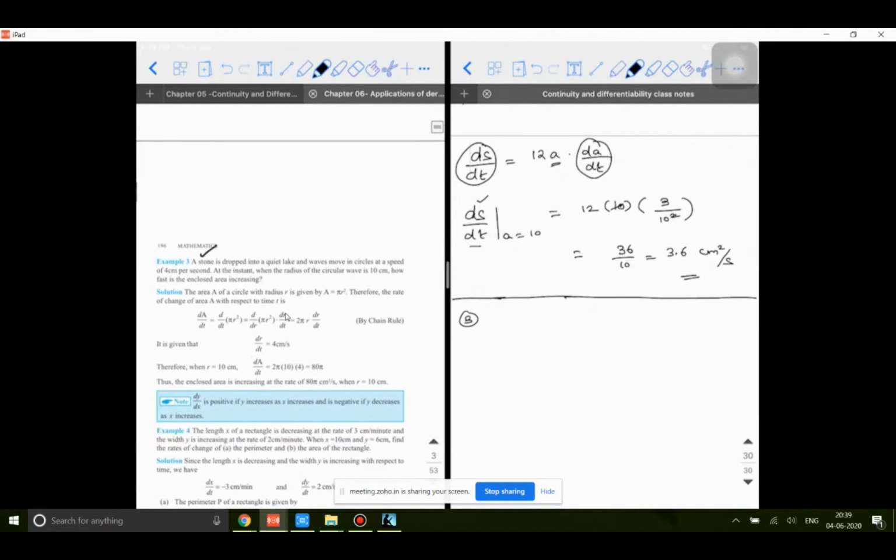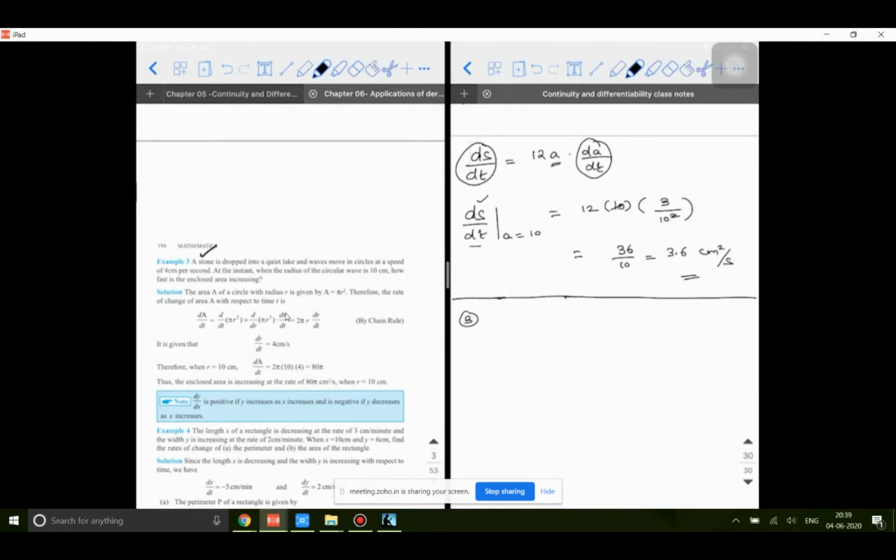So there is a stone which is dropped into a quiet lake. We know that when stones are dropped into the lake, you start getting ripples, and waves move in circles at a speed of 4 centimeters per second. At the instant when the radius of the circular wave is 10 centimeters, how fast is the enclosed area increasing?